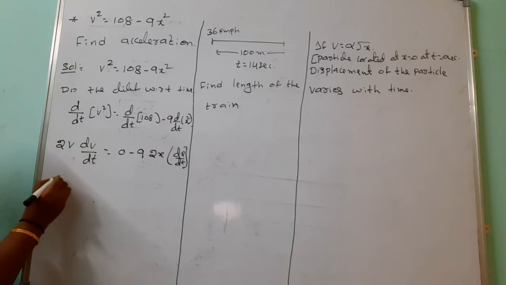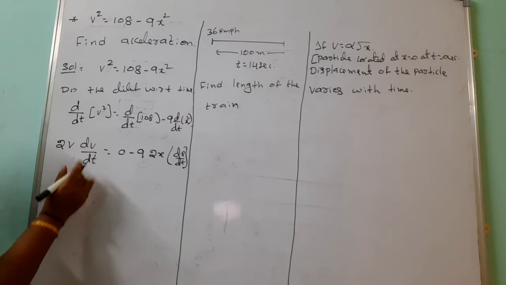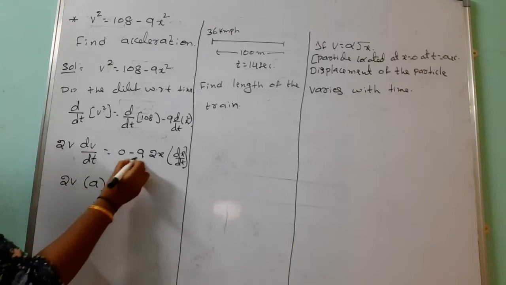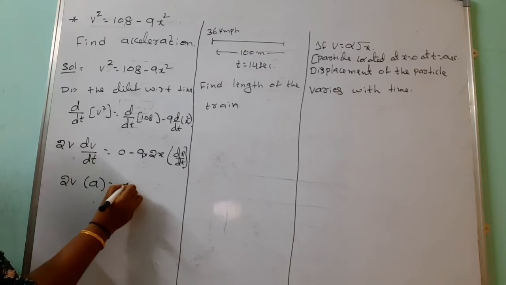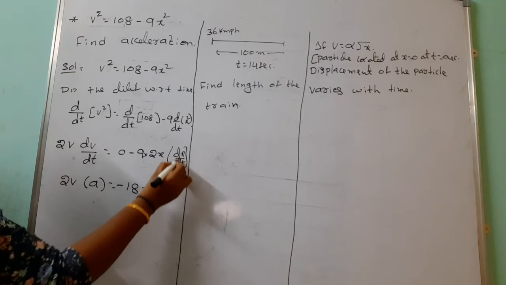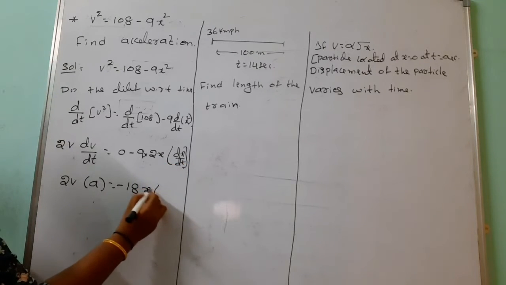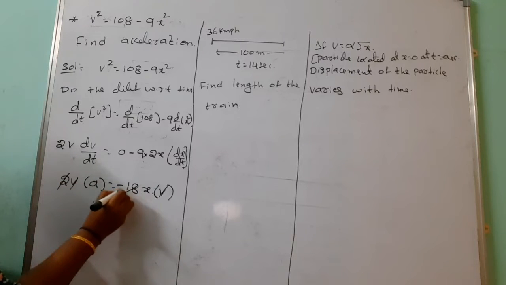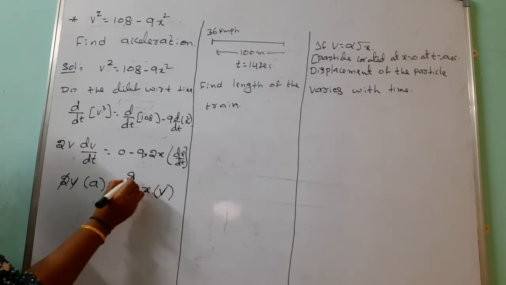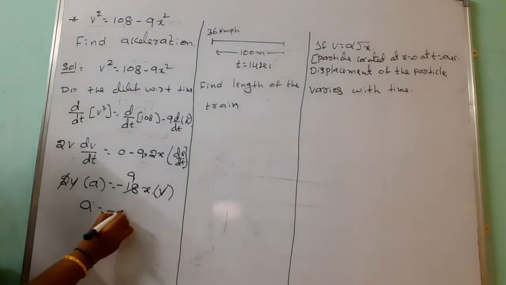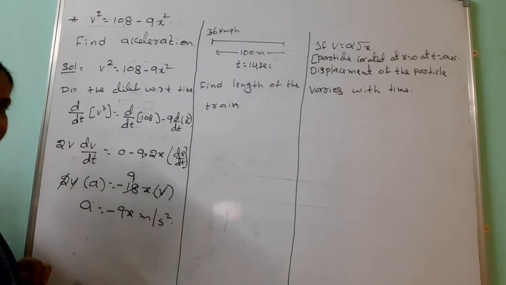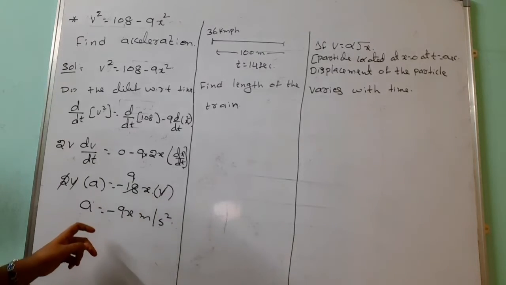So after simplification, this is 2v, rate of change of velocity is giving the acceleration, equals minus 9 into 2x, that is 18x. Instead of rate of change of displacement, we should write the velocity. This v cancels, 2 and 9 remain. Then acceleration equals minus 9x meter per second square.